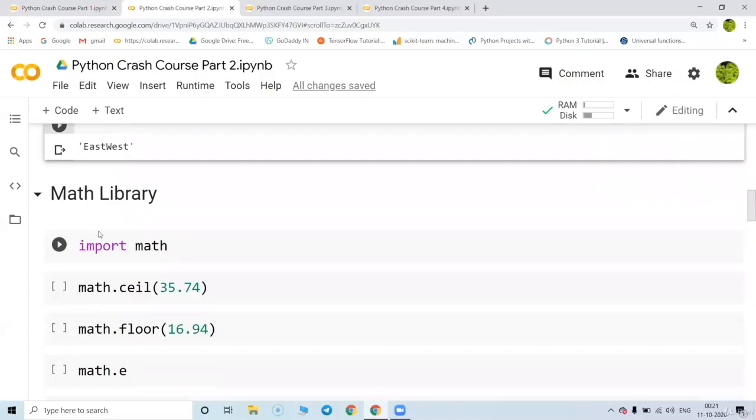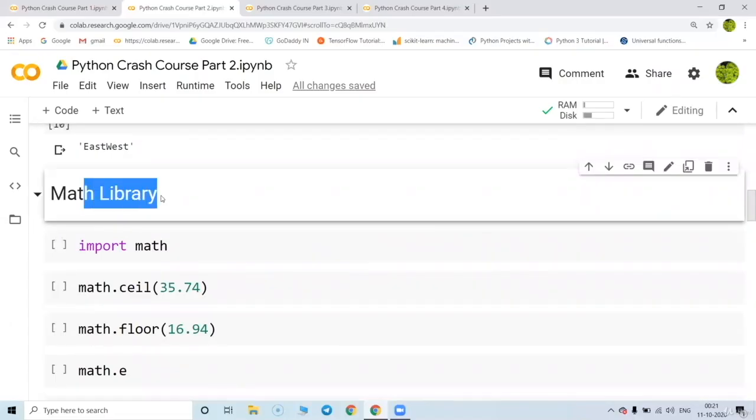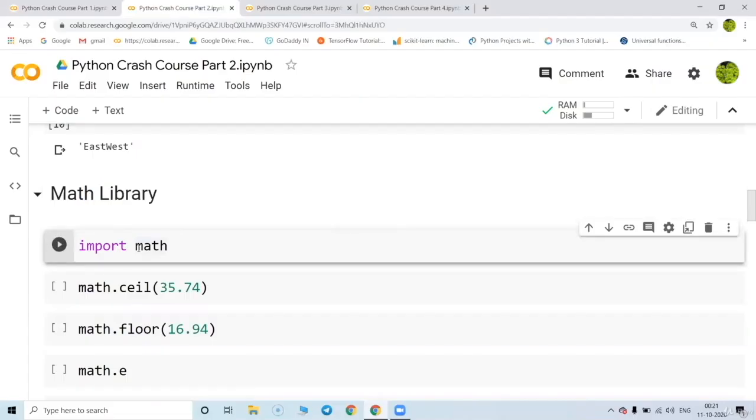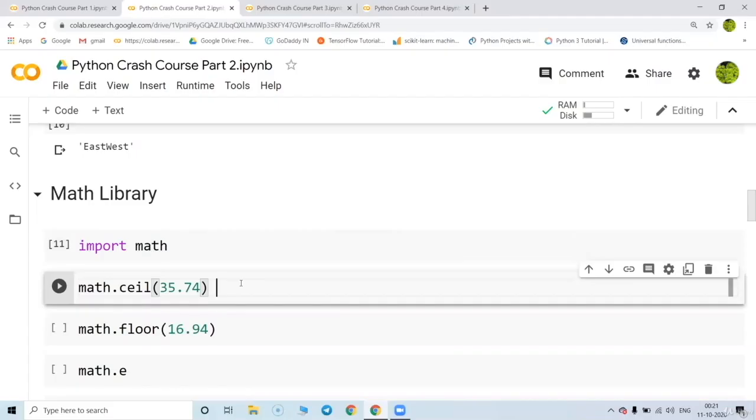So now we have the library called the math library. This is the inbuilt library in Python, and you can do a lot of mathematical operations with the math library. So first we need to import the math library. Import means we are calling that library.